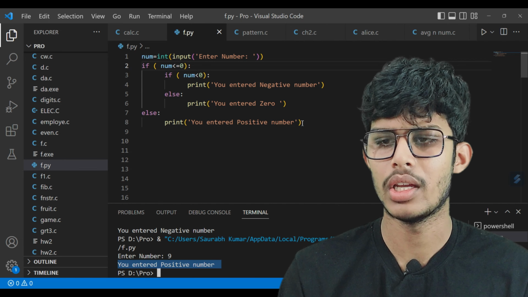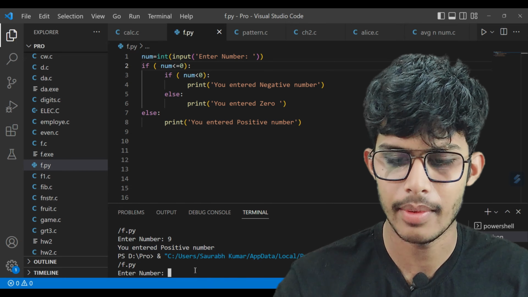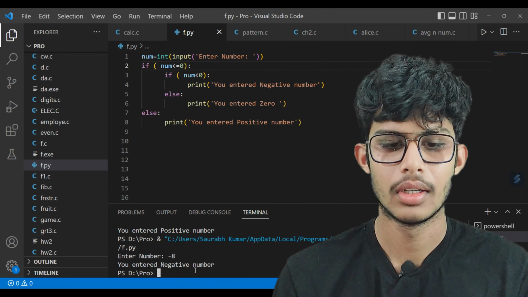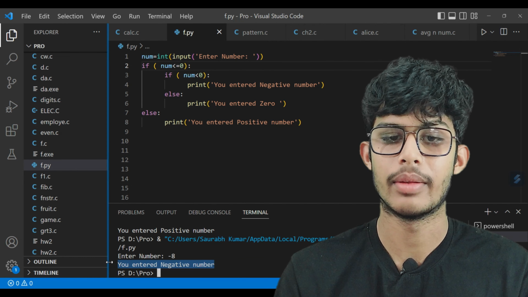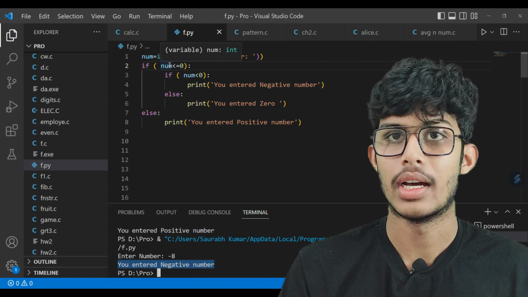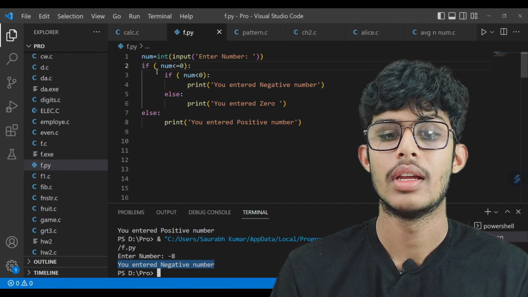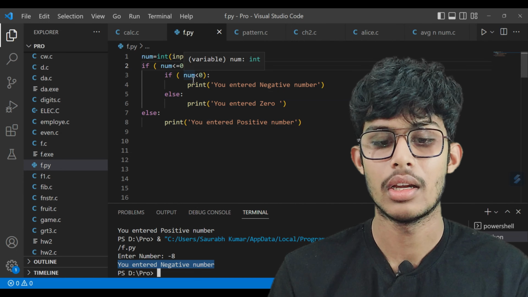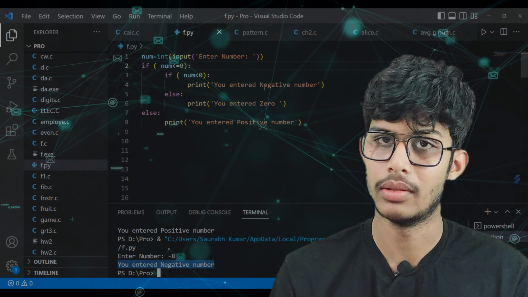Now once again we execute this code for another number. This time I enter -8. This time we got the output you entered negative number, which means that -8 goes to here. Num is less than or equal to 0? Yes, -8 is less than or equal to 0. That's why it comes to the nested if statement, and here it checks num is less than 0. Yes, -8 is less than 0. That's why it prints you entered negative number.